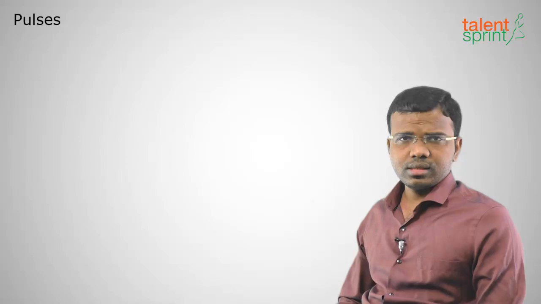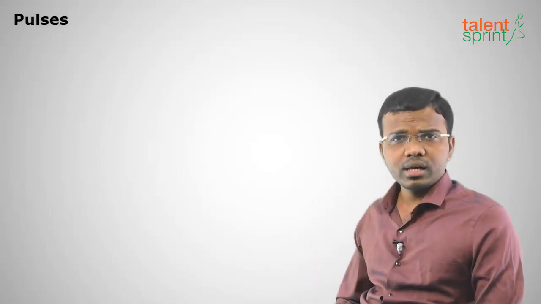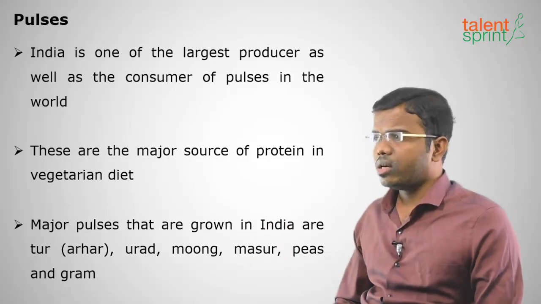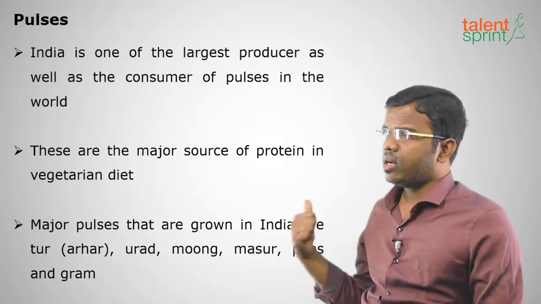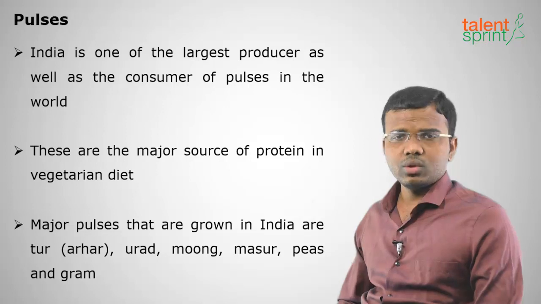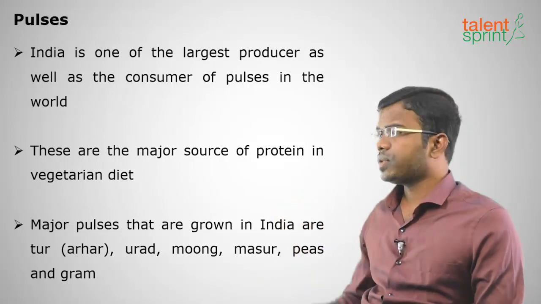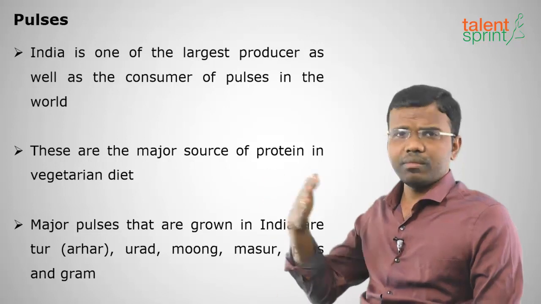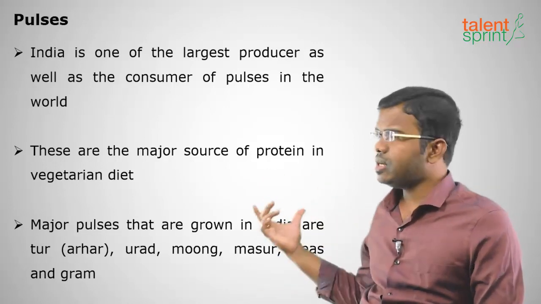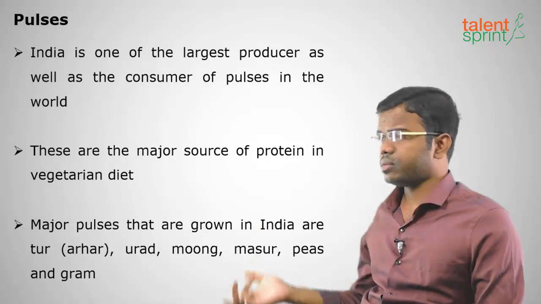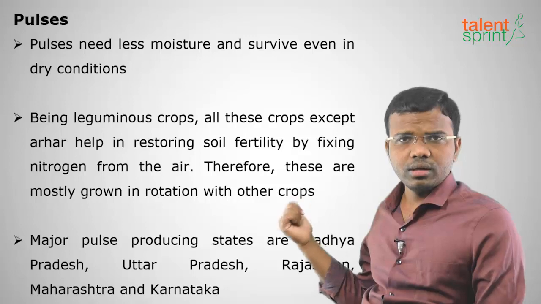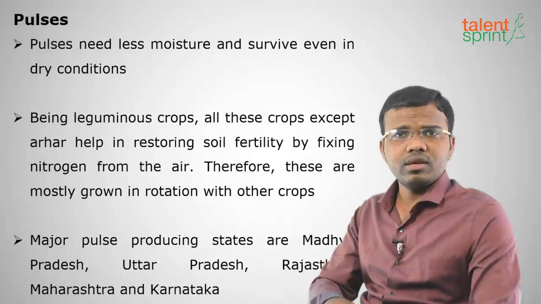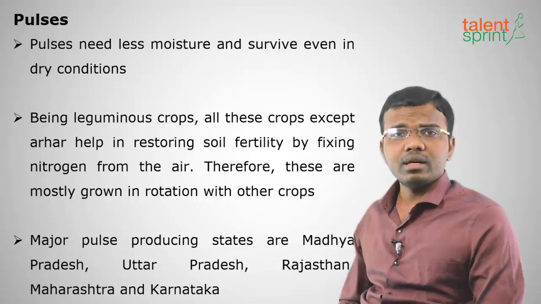And the next, pulses. Pulses are very important protein content crops. We have various types of pulses grown in India. These are the most important source of protein, particularly in the vegetarian diet. The major pulses grown in India are tur, that is arhar, urad, moong, masoor, peas and gram. We have red gram, green gram, all those in English, right? These are the Hindi or Sanskrit names. And pulses need less moisture, so they can grow in less rainfall areas also, and they help in restoring fertility.